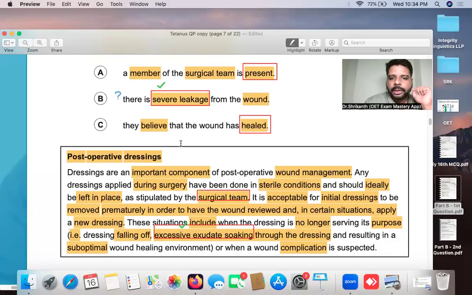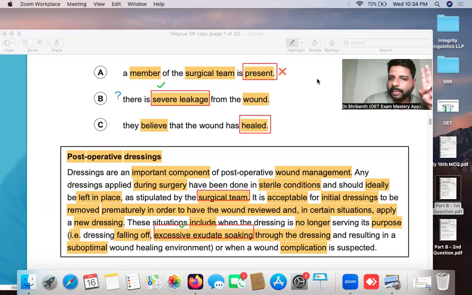Right. Now you see over here, what is the verb in answer option A? The main verb in answer option A is the word present. Okay. Now, have they mentioned anywhere that the nurse can remove the dressing if at least one member is present or not? So you are looking for the verb over here. This verb is not mentioned. So since this verb is not mentioned, you can very easily eliminate answer option A.